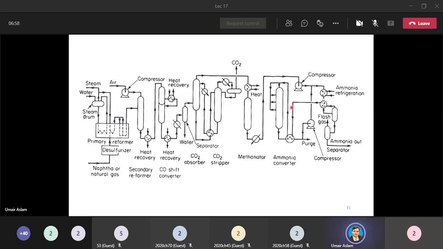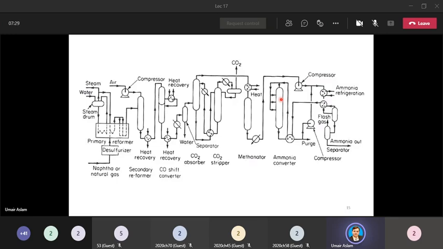So firstly, just assume that this stream which contains nitrogen, hydrogen, and methane, coming out from the methanator, goes into the compressor, and after getting the required temperature and pressure, specifically pressure, from the compressor, it goes directly into the ammonia converter.